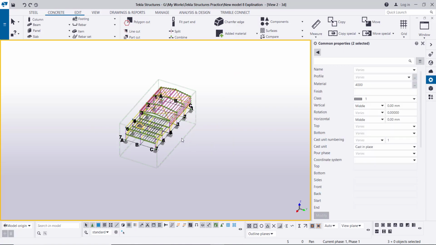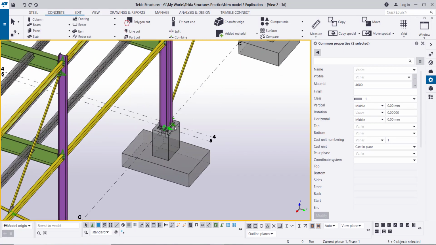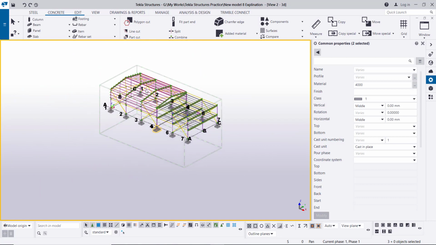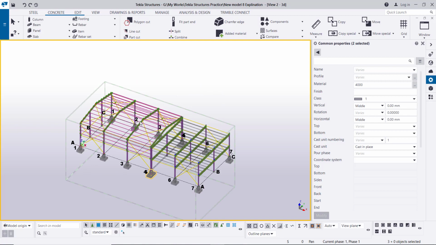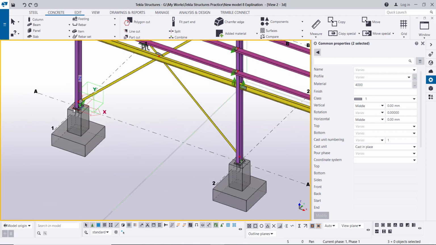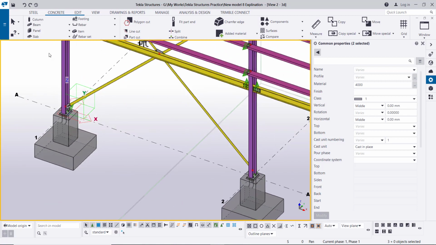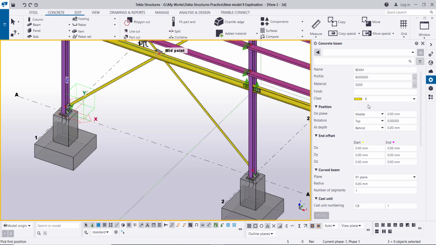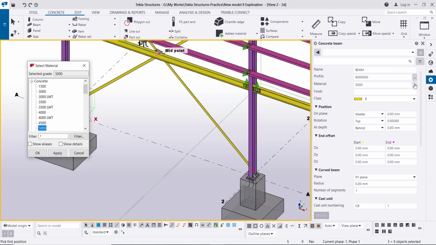Like this we create the foundation on the other side. Now we can connect the tie beams in between. Okay, we will proceed with the tie beams. Hold shift and click on the beam. Okay, we are getting this profile 800 by 500, and it's okay.